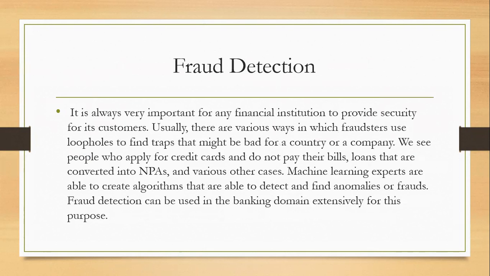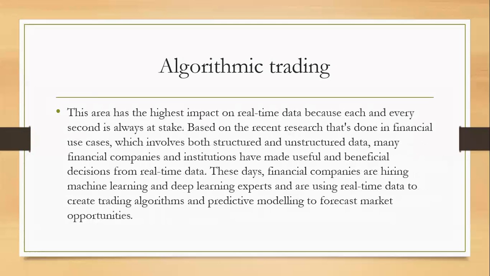Fraud detection is heavily used in banks. Suppose people are applying for credit cards and they have a social security number, or a UID number in India. A social security number is a unique number provided to people, and based on that, they have the credit card linkage, like how much money and what credit score they have. Based on that, we can apply a machine learning model and decide whether or not to provide that credit card to that customer. So that is where fraud detection is done, and we can definitely use machine learning and deep learning techniques.